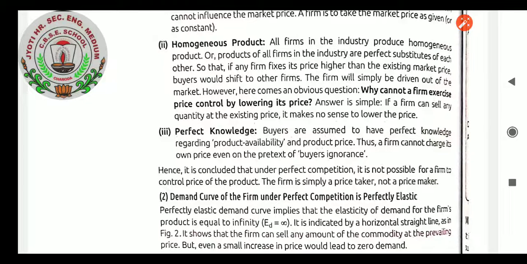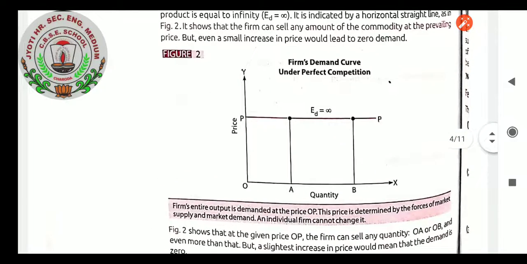A perfectly elastic demand curve implies that the elasticity of demand for the firm's product is equal to infinity, ED equals infinity. It is indicated by a horizontal straight line. As in figure number 2 you can see, it shows that as price is constant, quantity goes on increasing. This situation gives a result of ED equals infinity.